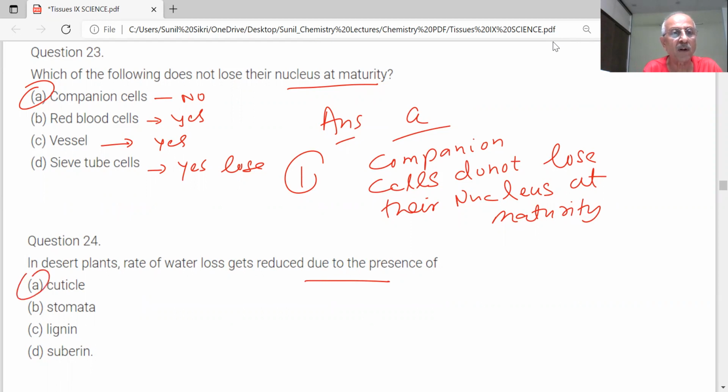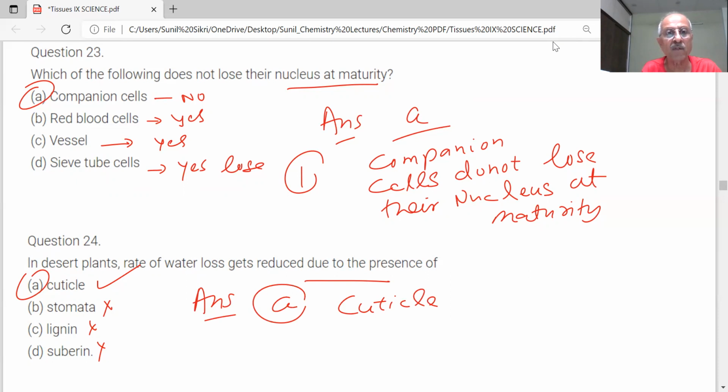Cuticle. What is that? Sir, it consists of cutin. Yes. It forms a layer, and what is the result of that? It does not allow the loss of water. Water will be retained, and then the rate of water loss will be reduced. The answer is A. Cuticle.